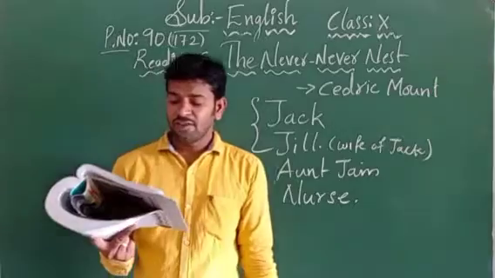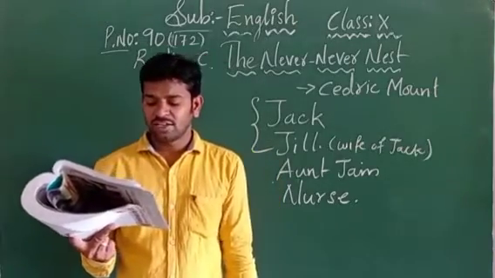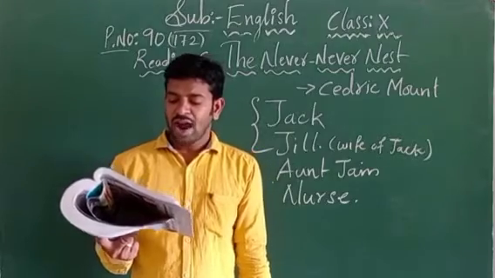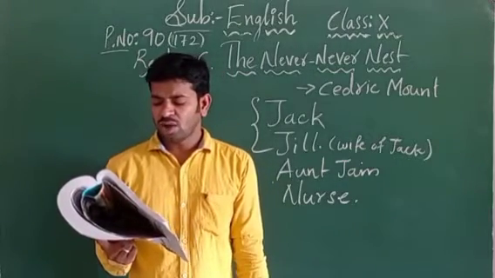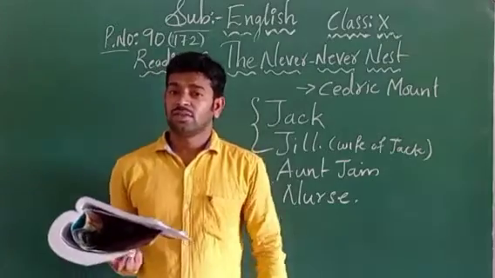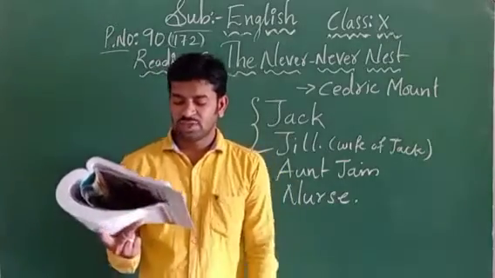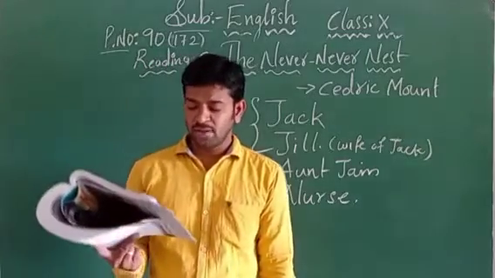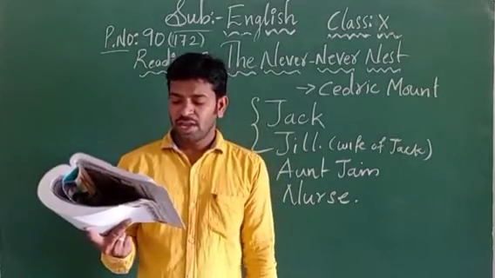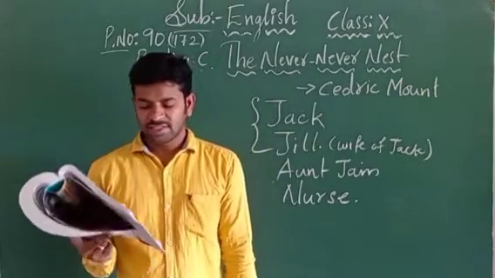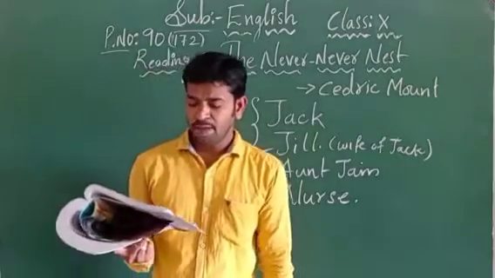Okay, that means every week's salary, every week's installment, they are going to pay in that amount. When Aunt Jane asked Jack how he could pay the installment amount, so Aunt Jane is putting the question to Jack here. How could you pay the installment amount? He replied that he could borrow money from the Thrift and Providence Trust Corporation for the payment.